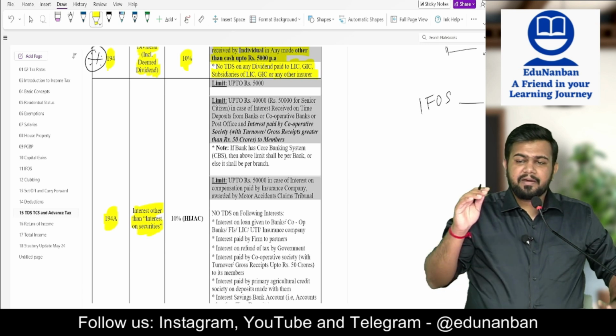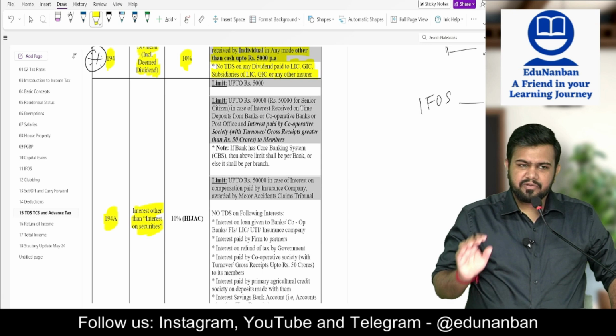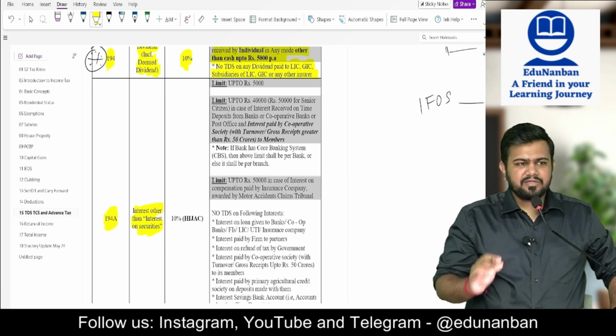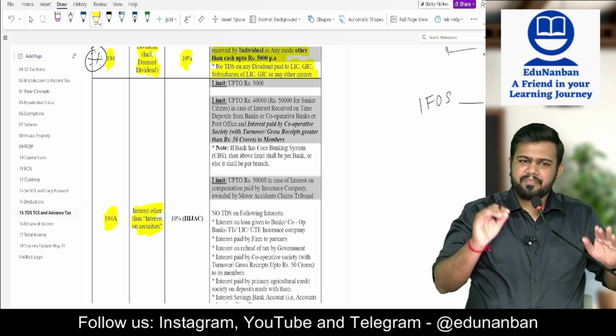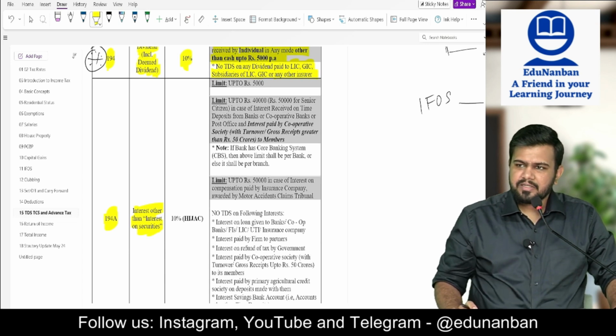But sir, dividend, what if the company pays dividend more than 1 crore? Should the company include surcharge also? Answer is no. 10% means 10% only. No need to include surcharge and health and education cess.